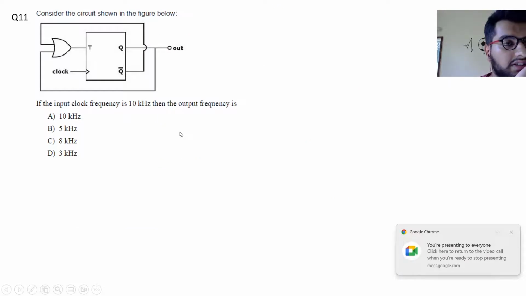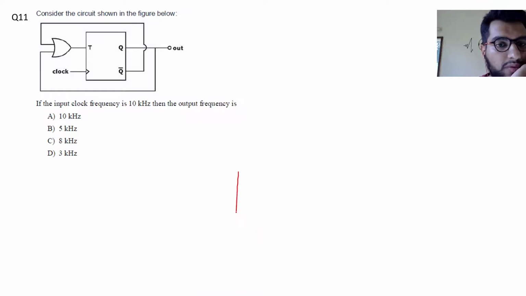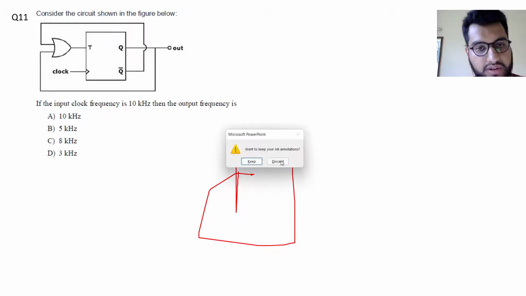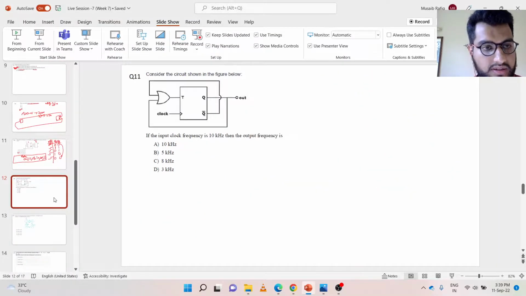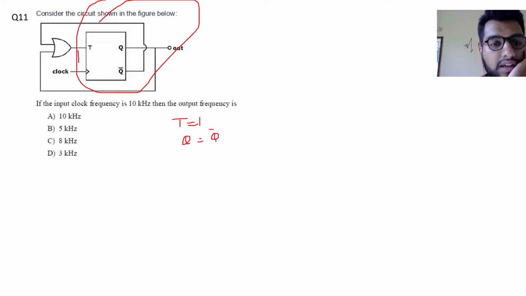So question number 11 asks us, consider the following circuit shown in the figure below. So this is a T flip flop. Sorry for my drawing. Let me just draw it again. A T flip flop is given where the two outputs Q and Q complement are given to an XOR gate. So this will always be equal to 1, and when T is equal to 1, there will be toggling. You know that for T equal to 1, Q becomes Q bar. So we'll get a frequency divider.